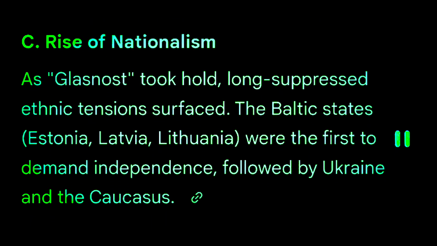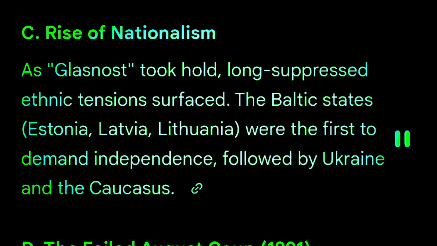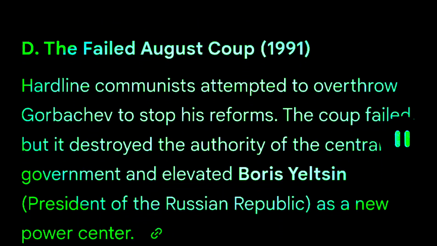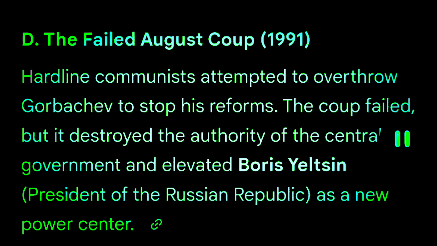C. Rise of nationalism. As glasnost took hold, long-suppressed ethnic tensions surfaced. The Baltic states, Estonia, Latvia, Lithuania, were the first to demand independence, followed by Ukraine and the Caucasus. D. The failed August coup, 1991: hardline communists attempted to overthrow Gorbachev to stop his reforms. The coup failed, but it destroyed the authority of the central government and elevated Boris Yeltsin, President of the Russian Republic, as a new power center.